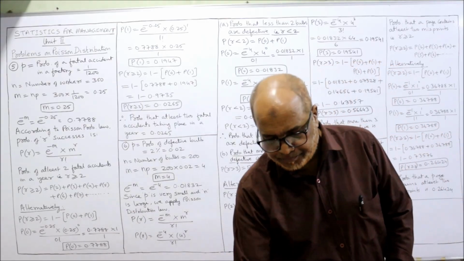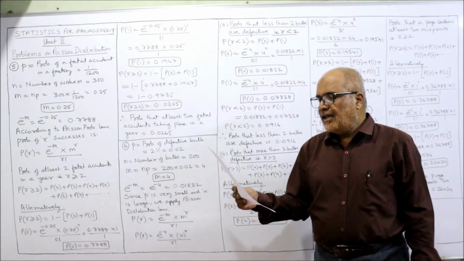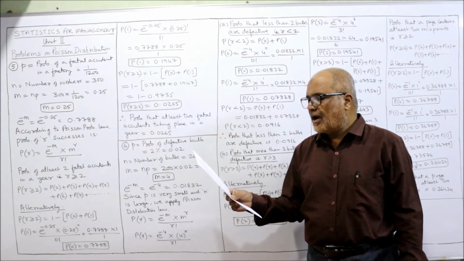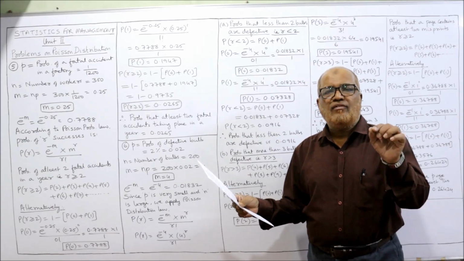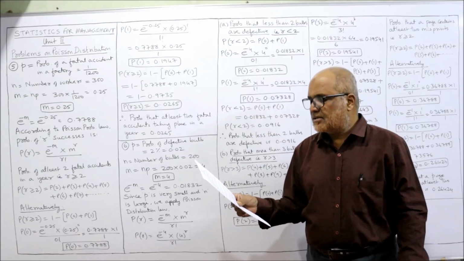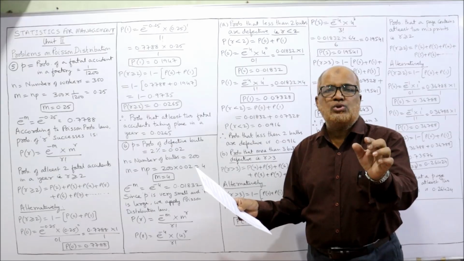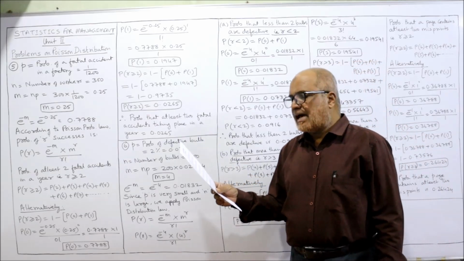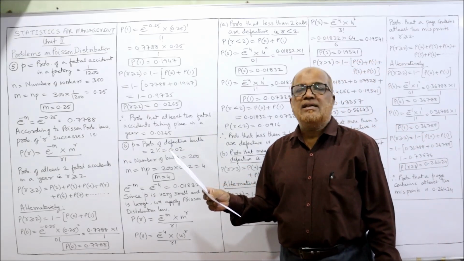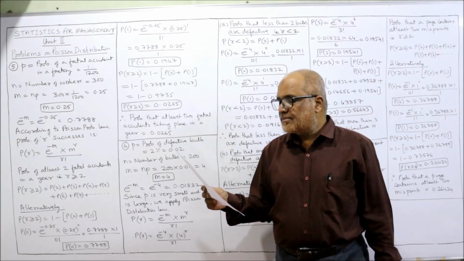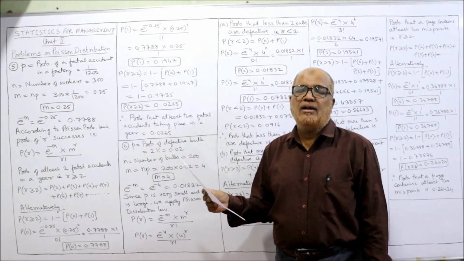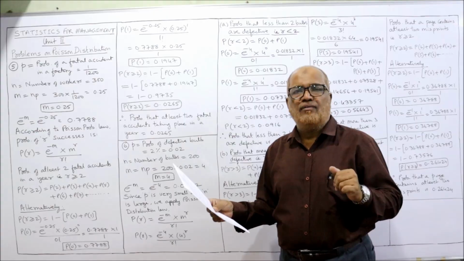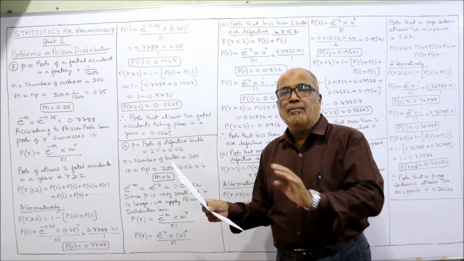Now, sixth problem. Problem number 6. If 2% of electric bulbs manufactured in a certain company are defective, the probability of a defective bulb is 2%. That means for every 100 bulbs produced, 2 bulbs may be defective. Now, find the probability that in a sample of 200 bulbs, so n is equal to 200, less than 2 bulbs and more than 3 bulbs are defective. So, 2 different questions are there. What is the probability that less than 2 bulbs are defective? What is the probability that more than 3 bulbs are defective?